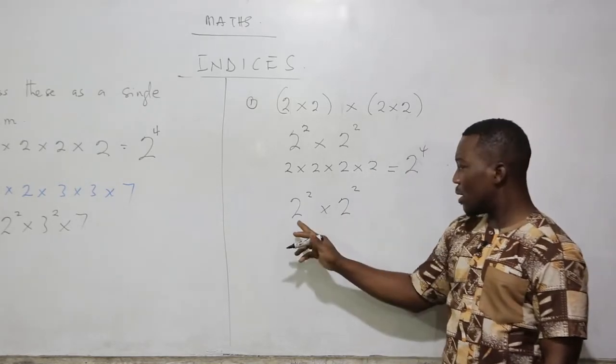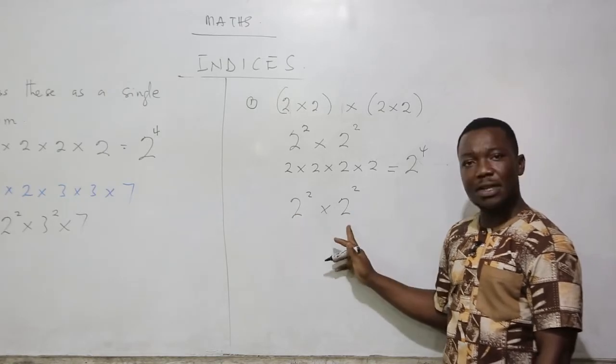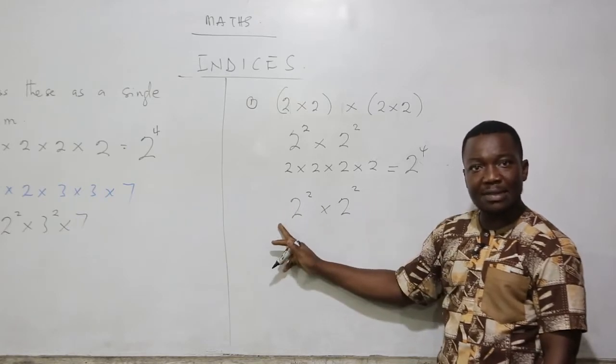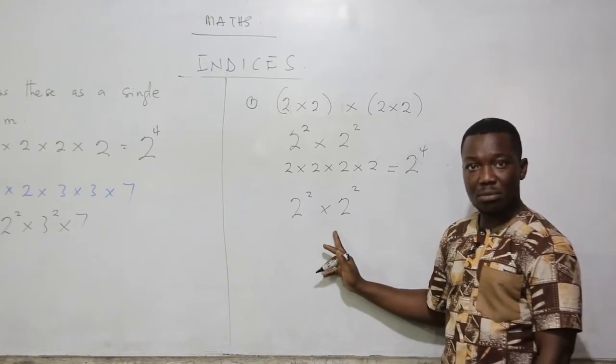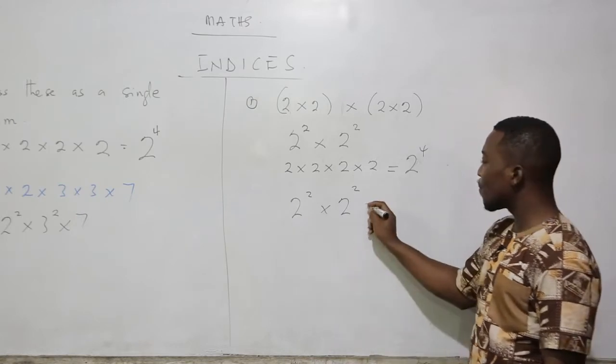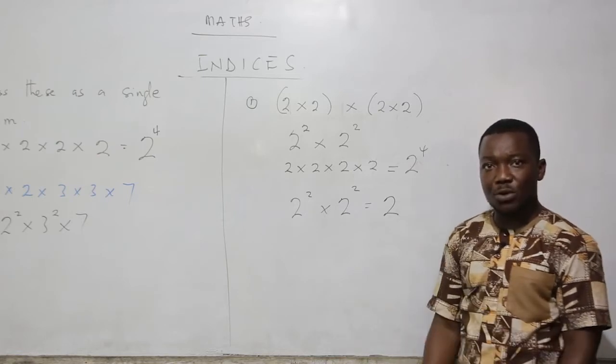Now, if you look at this example, the 2's here is the same as the 2 here. Forget about the powers for now. It means the bases are the same. Now, when the bases are the same, we could have written it this way. Then let's see when we add the powers, what will happen.